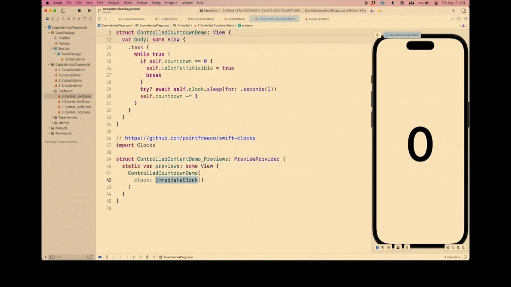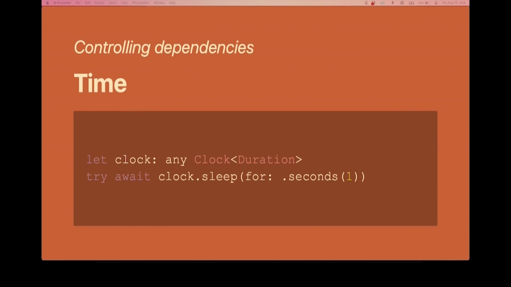All right, and the only reason we get to do this is because we controlled the dependency on time by providing an explicit clock. We didn't just reach out to task.sleep. Now this immediate clock isn't something you get from Apple, unfortunately. You got to make it yourself, or we have a library that does it. But that's not the point. The point is you got to control the dependency, and then you get to completely change the execution environment that your feature runs in. All right, so that's our first example of controlling a dependency. You just provide the dependency to the feature, and that allows you to swap in different versions of the dependency at runtime.